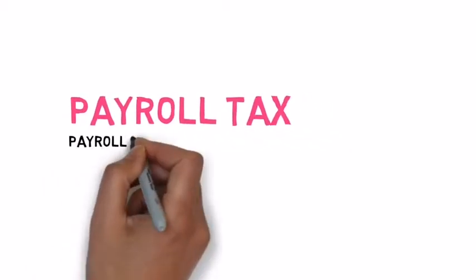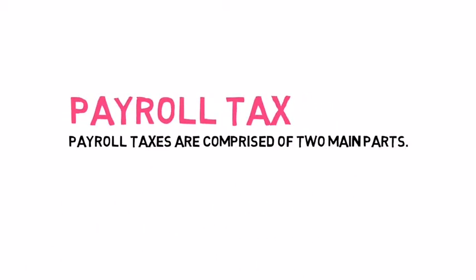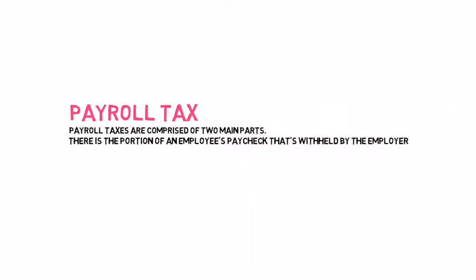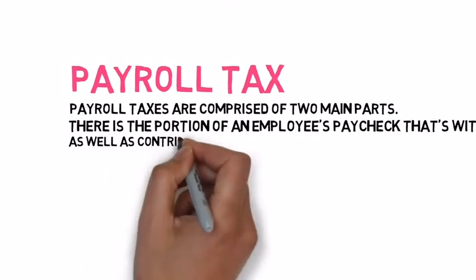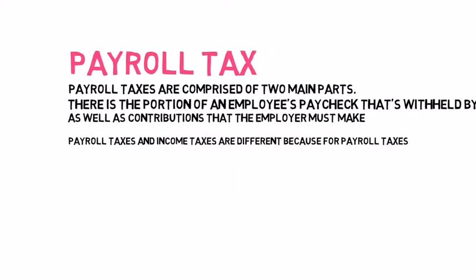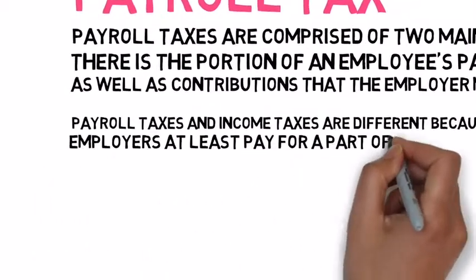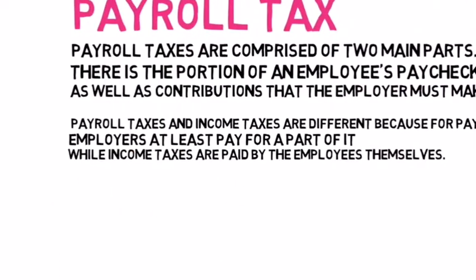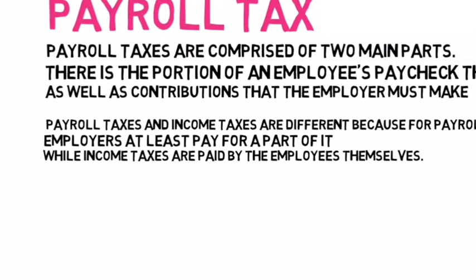Payroll taxes. Payroll taxes are comprised of two main parts. There is the portion of an employee's paycheck that's withheld by the employer, as well as a contribution that the employer must make. Payroll taxes and income taxes are different because for payroll taxes, employers at least pay for a part of it, while income taxes are paid by the employees themselves.